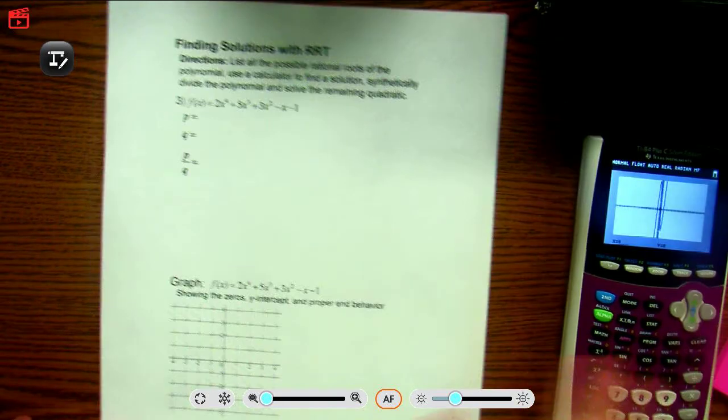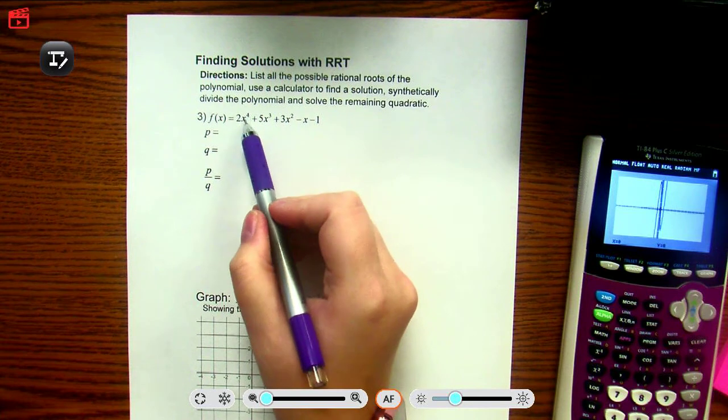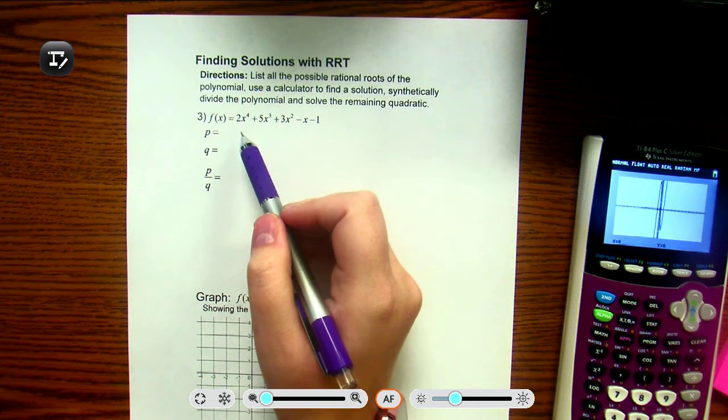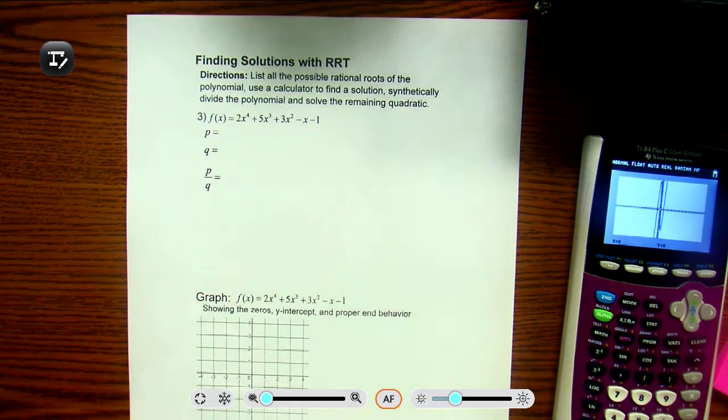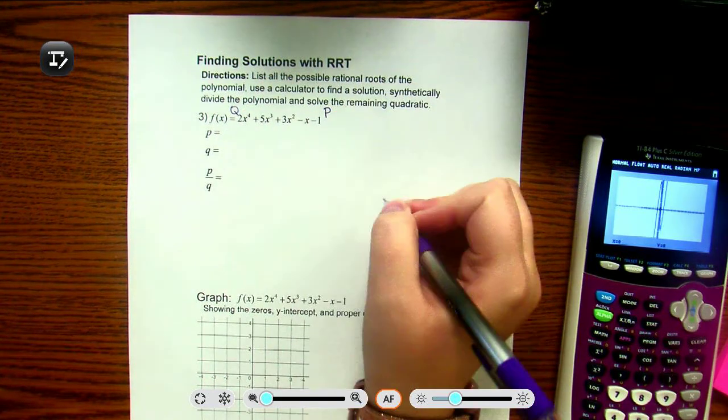So for this last one, notice this is a 4th degree. Okay, the last ones that we've done were cubics. So this one is going to have 4 solutions because it's to the power of 4. All right, let's start with our PQ. So Q first, P is the last one.